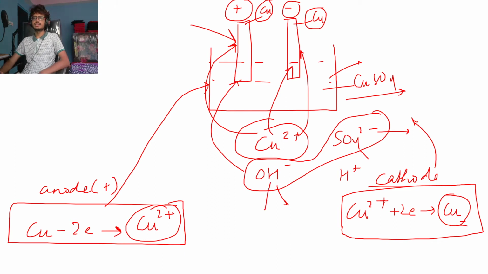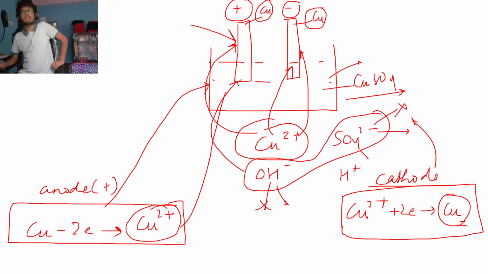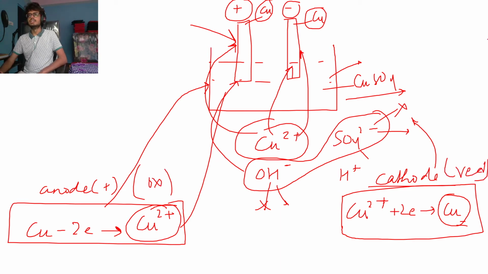Neither hydroxide nor sulfate will discharge at the anode. The metal whose concentration is high, the same metal will go and discharge at both electrodes. Just keep in mind oxidation and reduction: at the anode oxidation happens, and at the cathode reduction happens. Keep this in mind, else everything is correct.